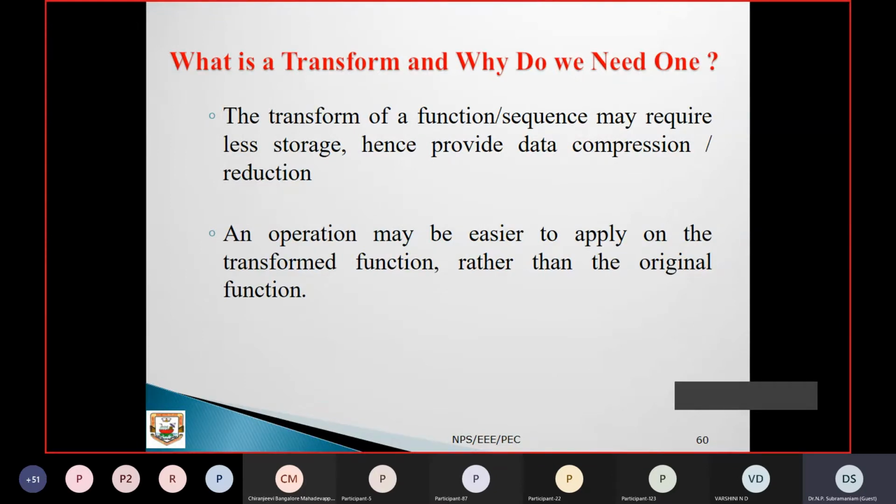A transform of a function or sequence may require less storage, hence providing data compression and reduction. An operation may be easier to apply on the transformed function rather than the original function.